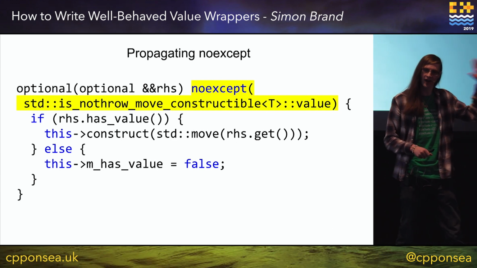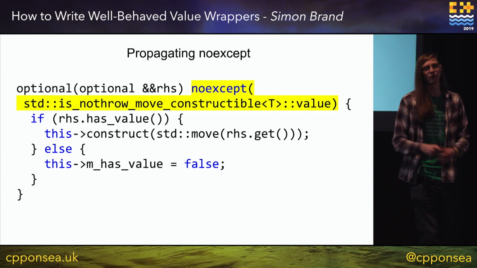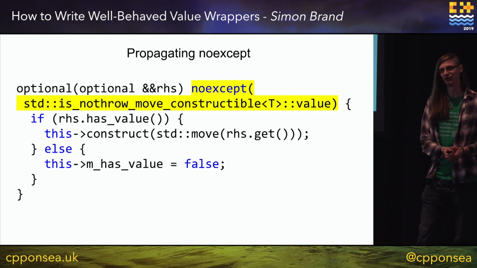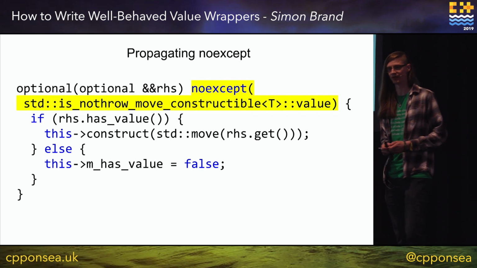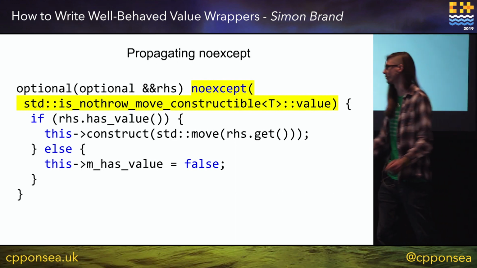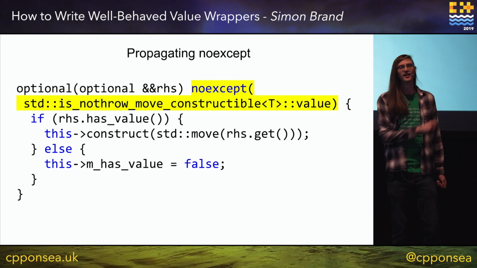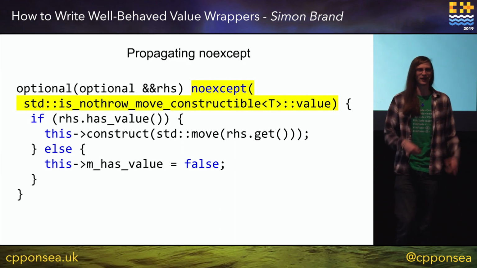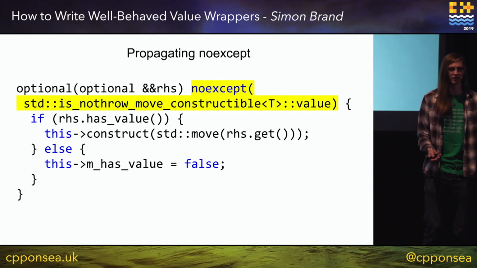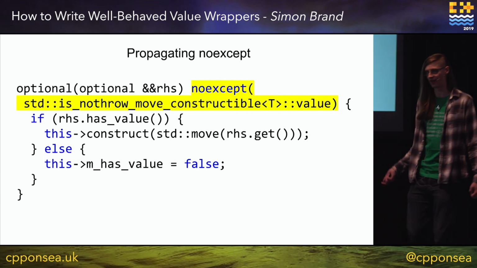This will be worked out at compile time, and now we've propagated the noexceptness of our move constructor. You can do this for anything. You can put any arbitrary expression in this noexcept specifier as long as it's a constant expression and converts to bool.